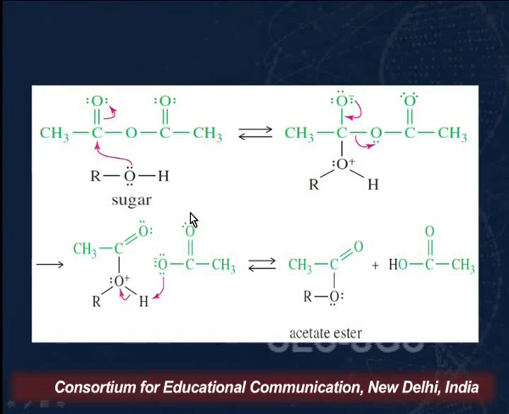The acetate ion which is being removed here will act as a base here, and it removes a proton.